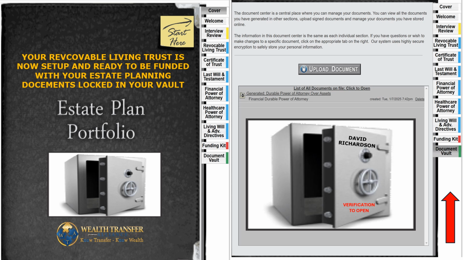There's nothing the probate court can do, because you already notarized it and let the court know this is witnessed and it's legitimate, and the court can't do anything. There are no arguments over it because it's now in your trust and you are the trust. There are no arguments about it. No changes can be made after it's locked into your vault unless you make the changes.